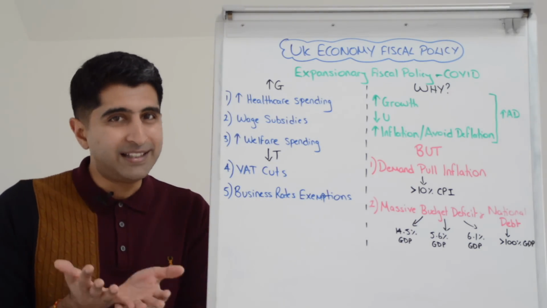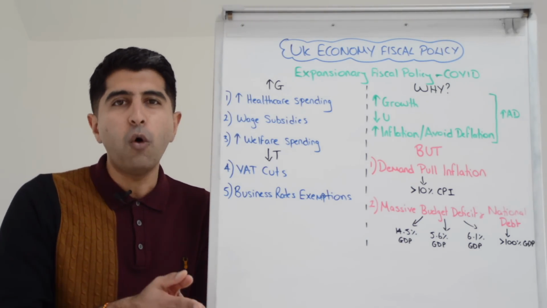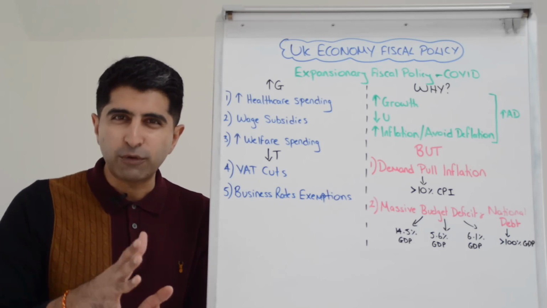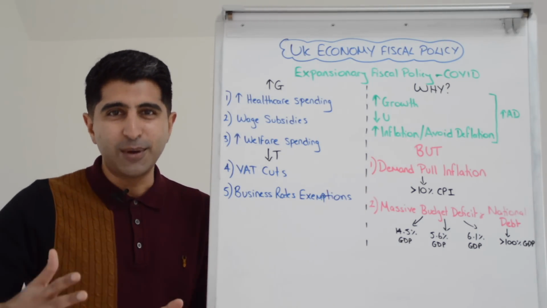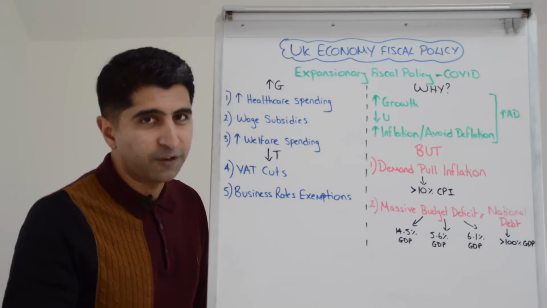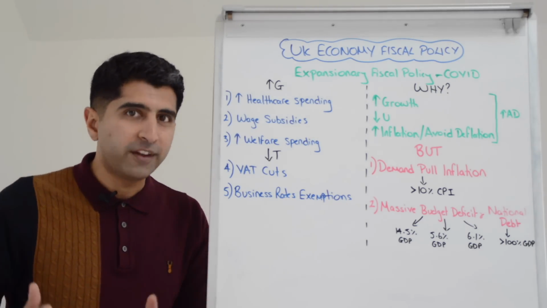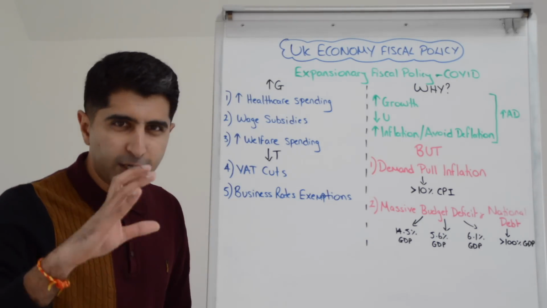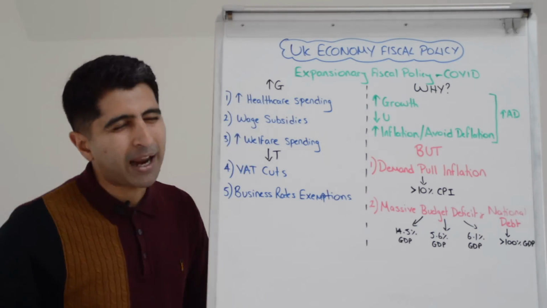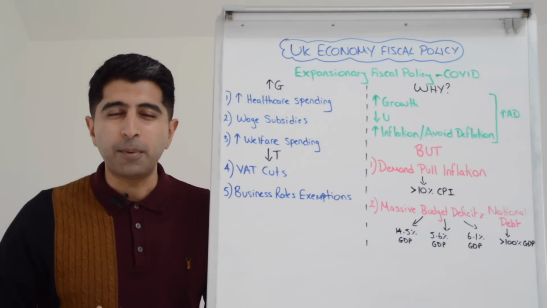Demand pull inflation definitely increased. Before the war in Ukraine started, inflation was around 7% in the UK. So 100%, the link to inflation has been very strong. We know inflation has peaked at more than 10% at the moment as we speak as well. So absolutely, that's a concern, a trade-off there. And the impact on government finances that these policies had.